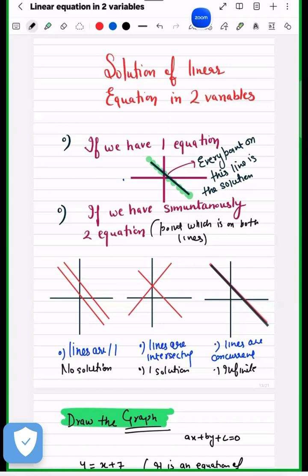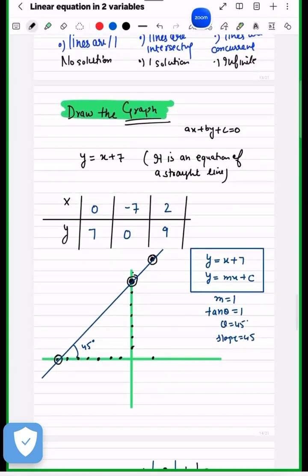So a parallel line has no solution because nothing is common. Intersecting lines have one solution, and coincident lines have infinitely many solutions. Now the question